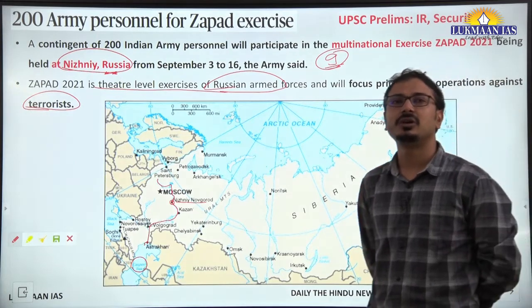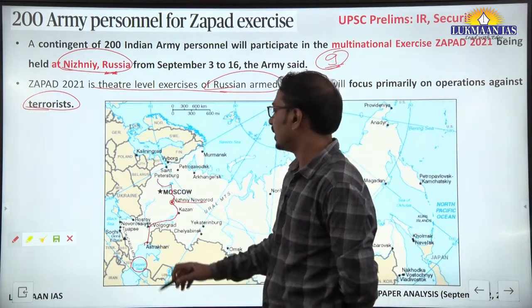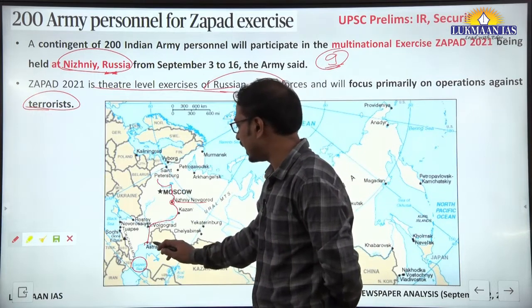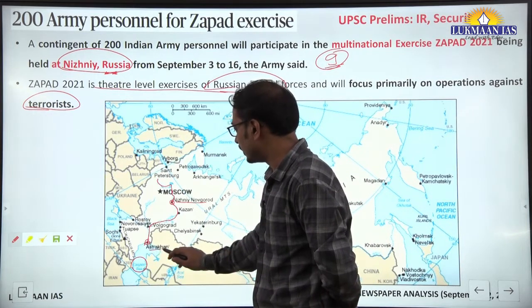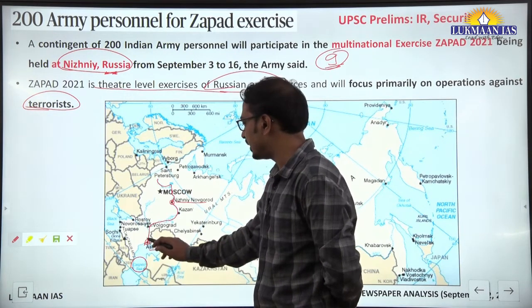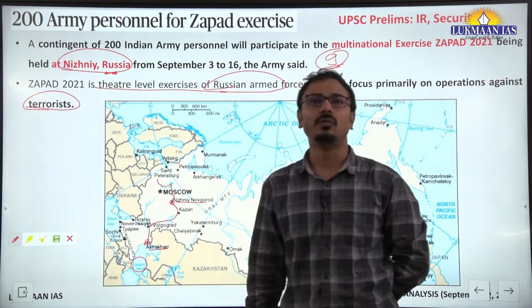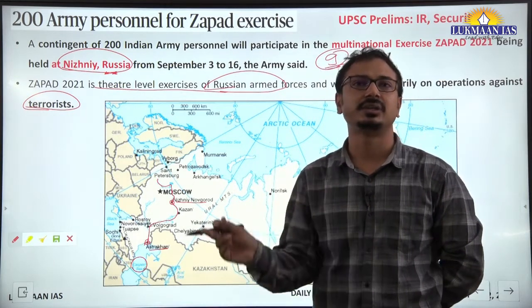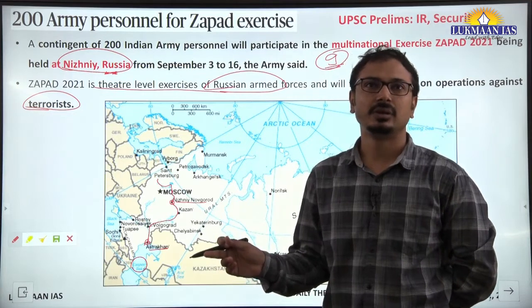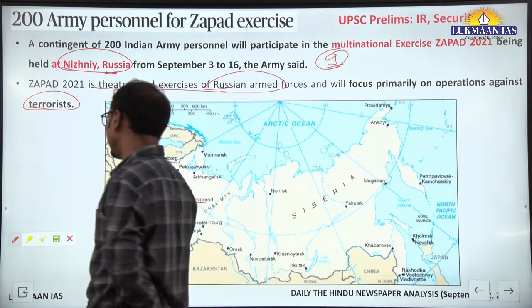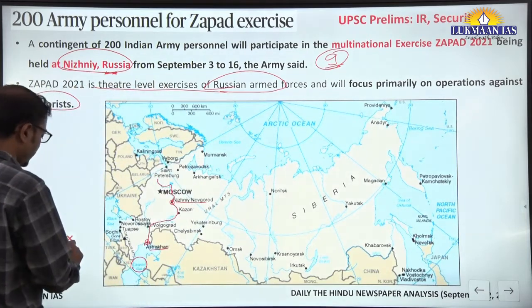Last year also it was in the news due to the Russian multilateral exercises at Astrakhan. You can see the location, the Astrakhan region near the Caspian Sea. It was also on the bank of the Volga river. So that was also the context to ask a question in the prelims examination. The Volga river is one of the most important rivers in Russia, in the western region of Russia.